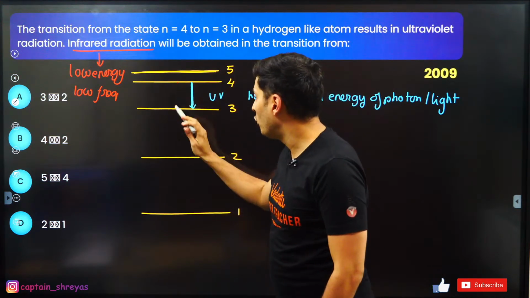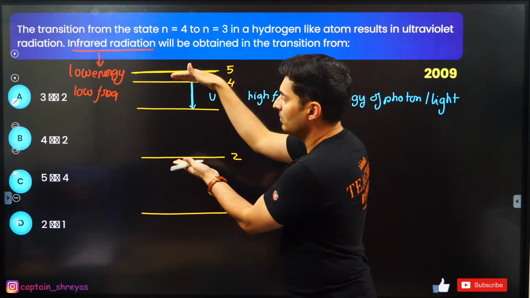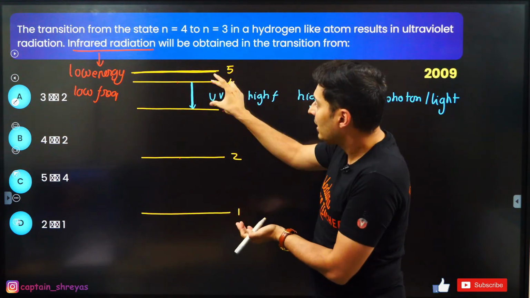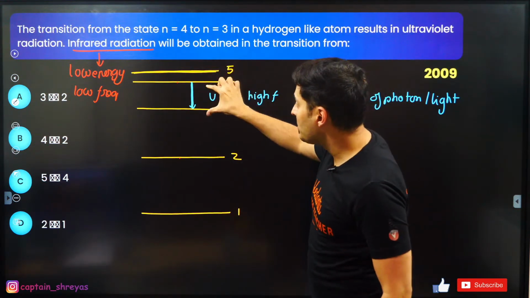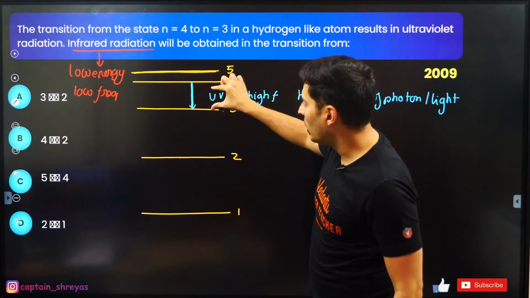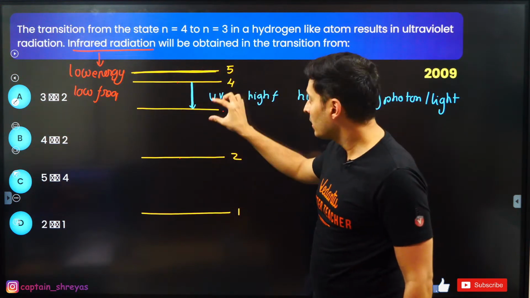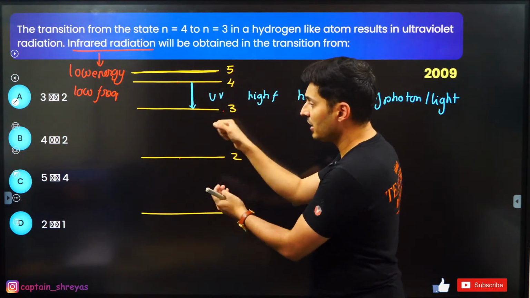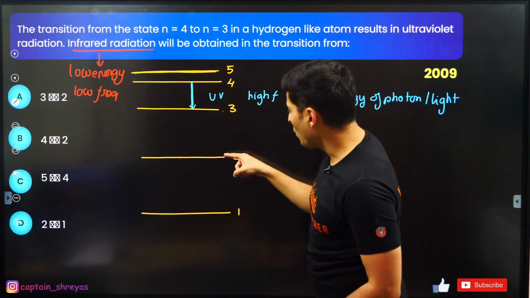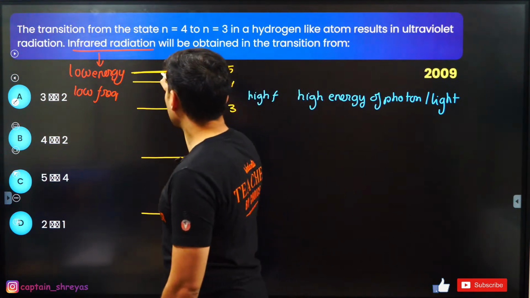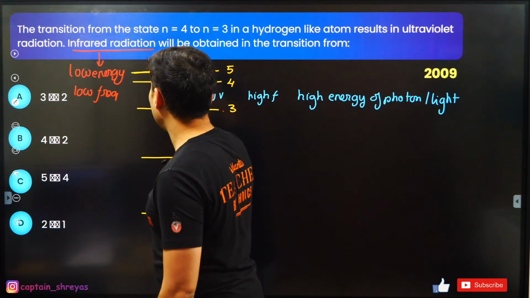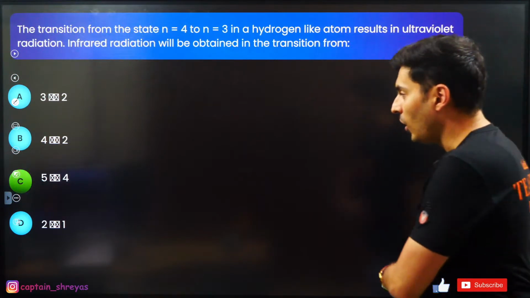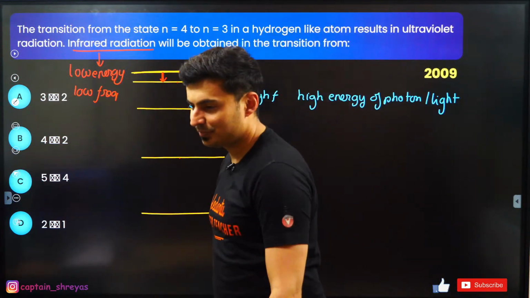See, if you jump from 4 to 2, that is a higher jump. 3 to 2 is also bigger than this. Remember, the gaps keep on increasing in size. Here it is small, bigger, bigger, biggest. From 4 to 3 is big, 3 to 2 is big, 5 to 4 is small, and 2 to 1 is also big. So I feel that this jump has low energy, so low frequency. That's the only possible option. So that's option C for Cap 2 again.